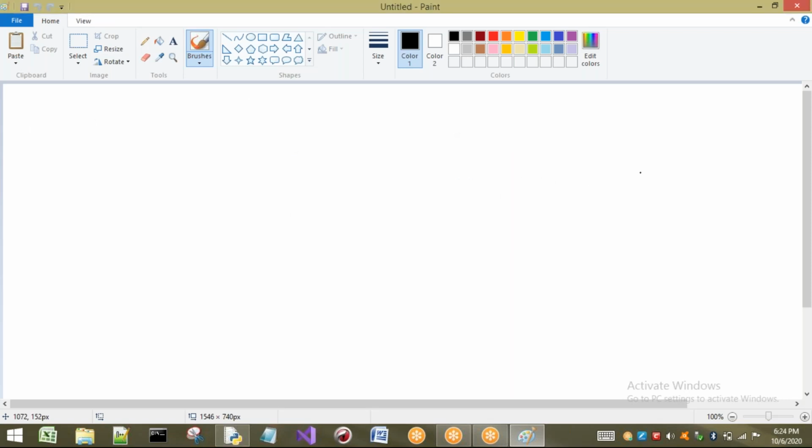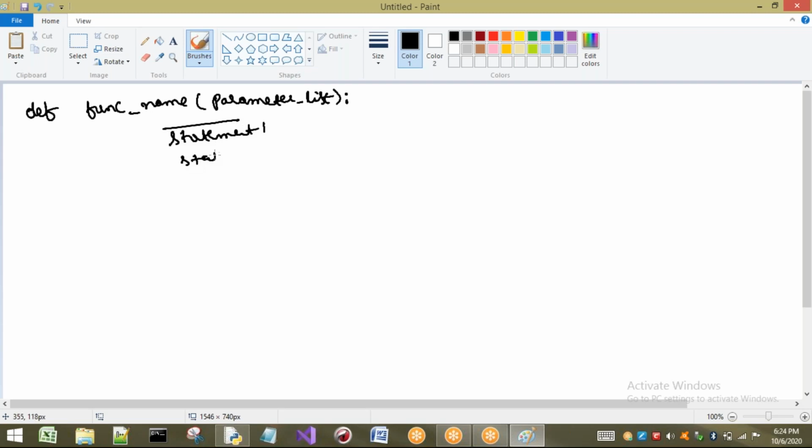Now see, I'm going to write the general form, or we can consider it as the syntax. The keyword to define a function is def. So what am I going to define? I am going to define some function. So here I am going to write some name. Inside this I am going to write some parameter list. Then the body, that is, I have to write those steps here, which are nothing but statements. So statement 1, statement 2, and so on, statement n. I will explain each and everything, don't worry. So this is the general form of our function.